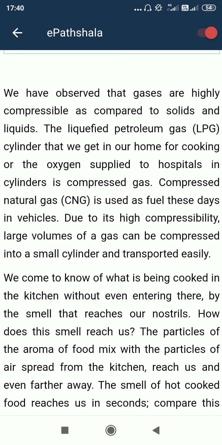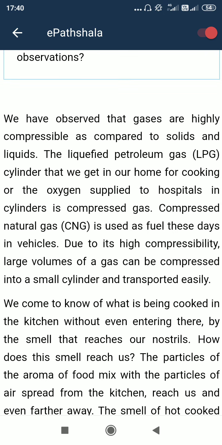In the LPG gas cylinder that we use for cooking, very high pressure is applied to make the gas concentrated, means very condensed. That's why they become liquefied. They act like liquid. That's why liquefied petroleum gas.